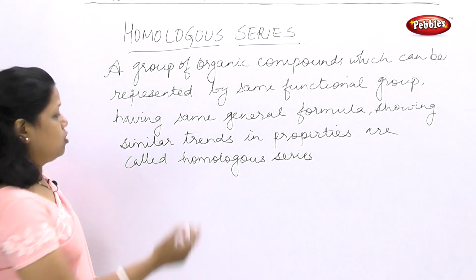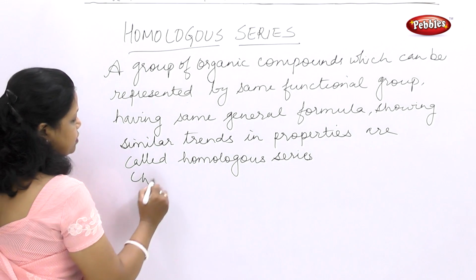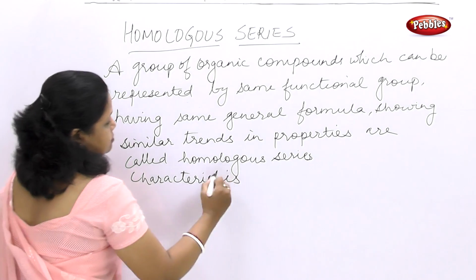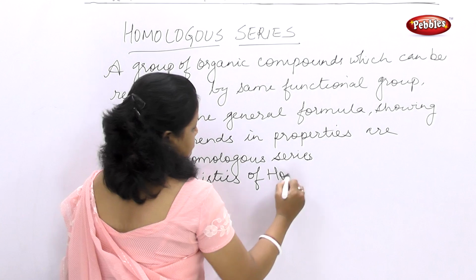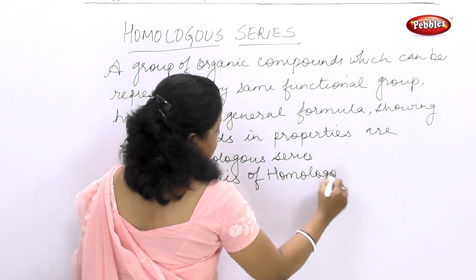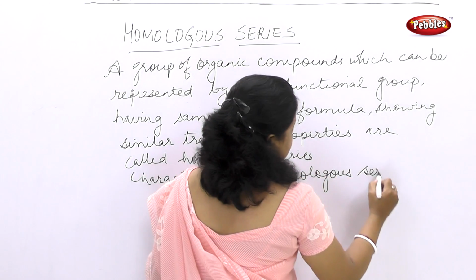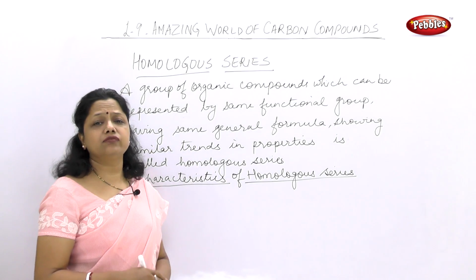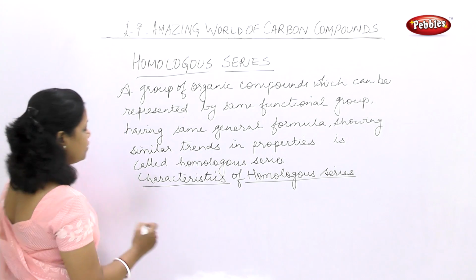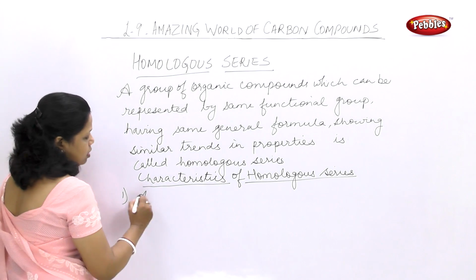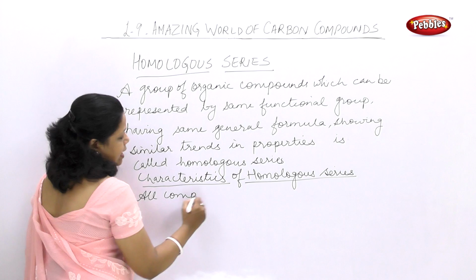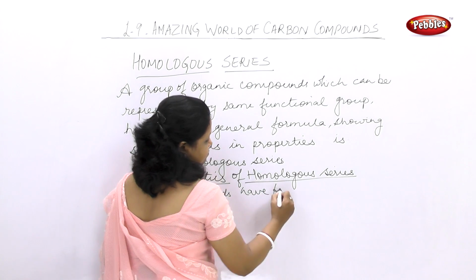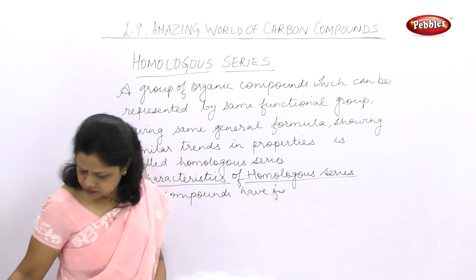Now what is this? Homologous series, the characteristics we can say. Now we have seen the definition. What are the characteristic features of homologous series? The first characteristic feature: all compounds have the same functional group.